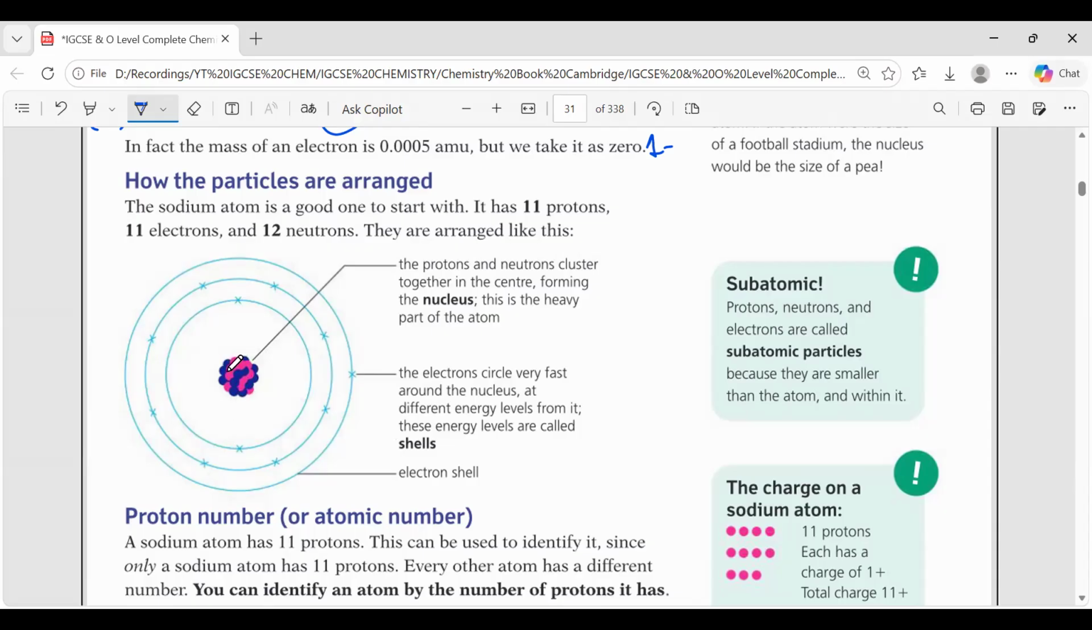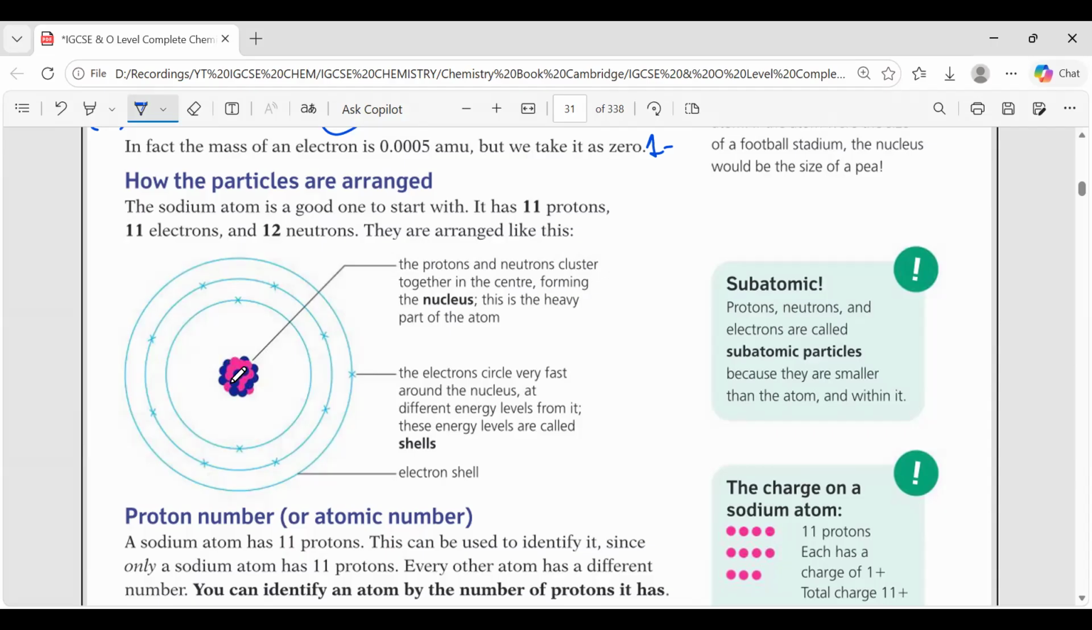And on the shells there will be electrons. What will be the overall charge on the nucleus? For neutron, it will be no charge. No, on the nucleus, what will be the overall charge on the nucleus?